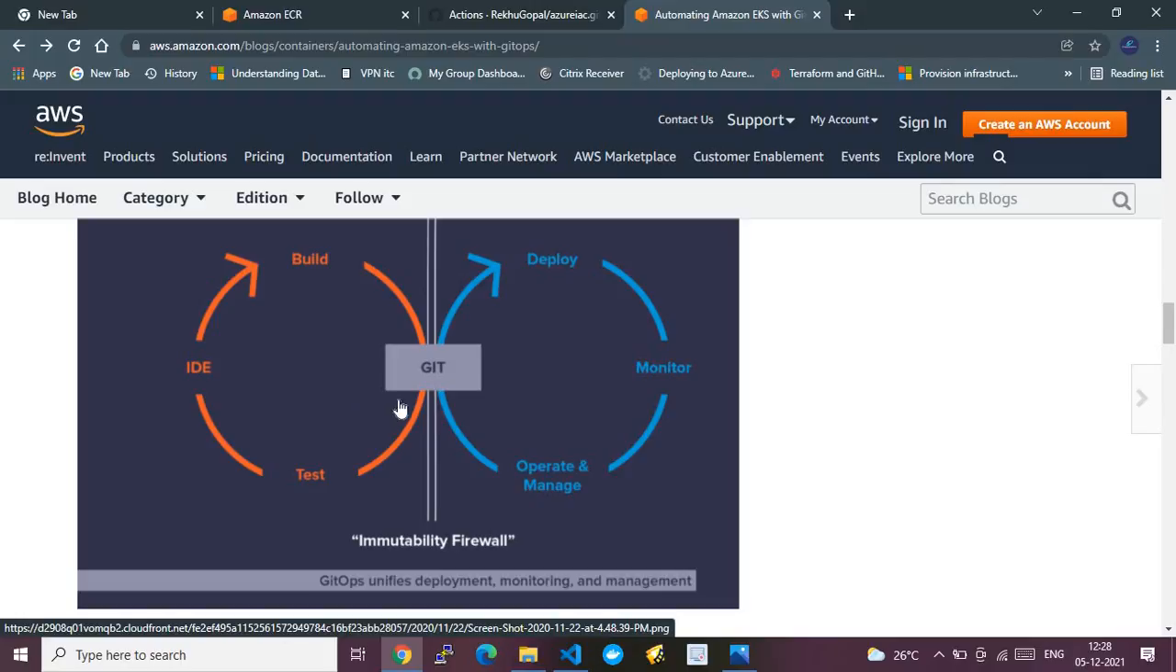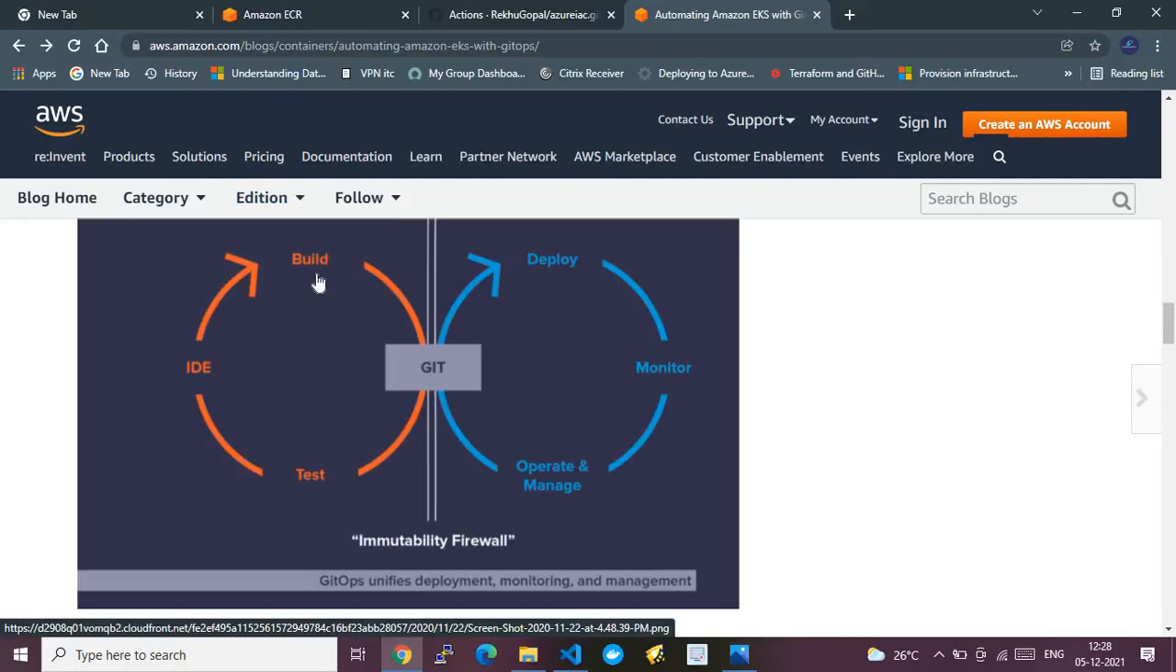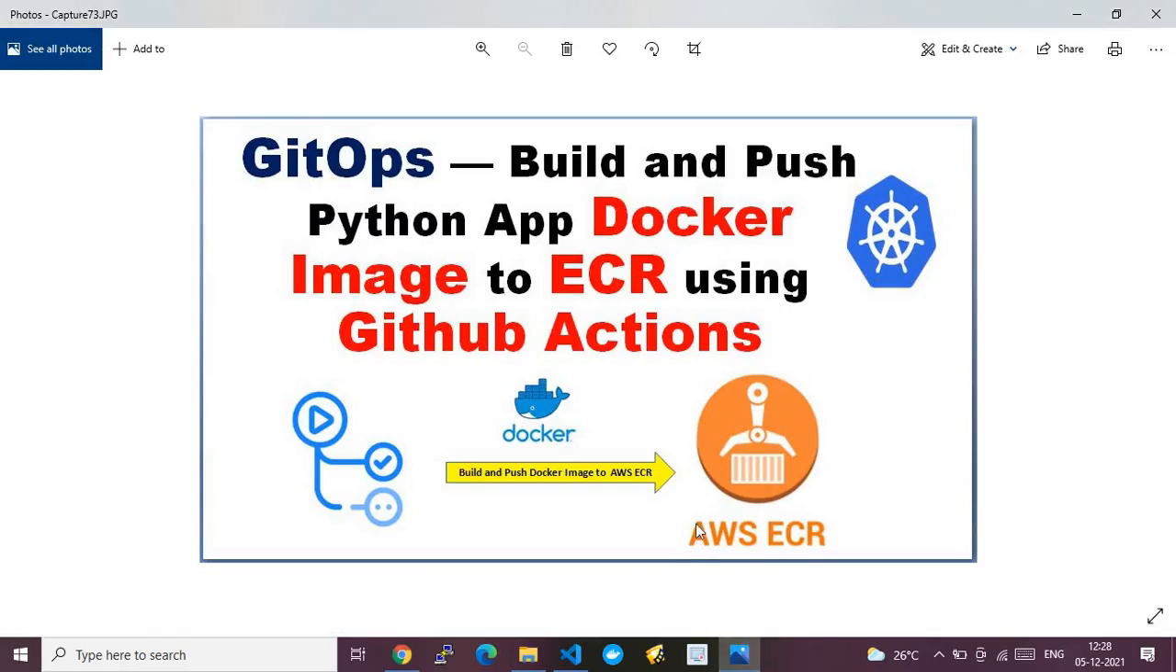The left side is the development environment, where developers use the IDE, build, and test, and this cycle keeps running. On the other side are the operations, where they deploy the workloads, monitor them, and operate and manage them. All these jobs can also be done by way of CI/CD. That unified way of working across development, monitoring, and management, we call GitOps. I hope you now understand what GitOps is.